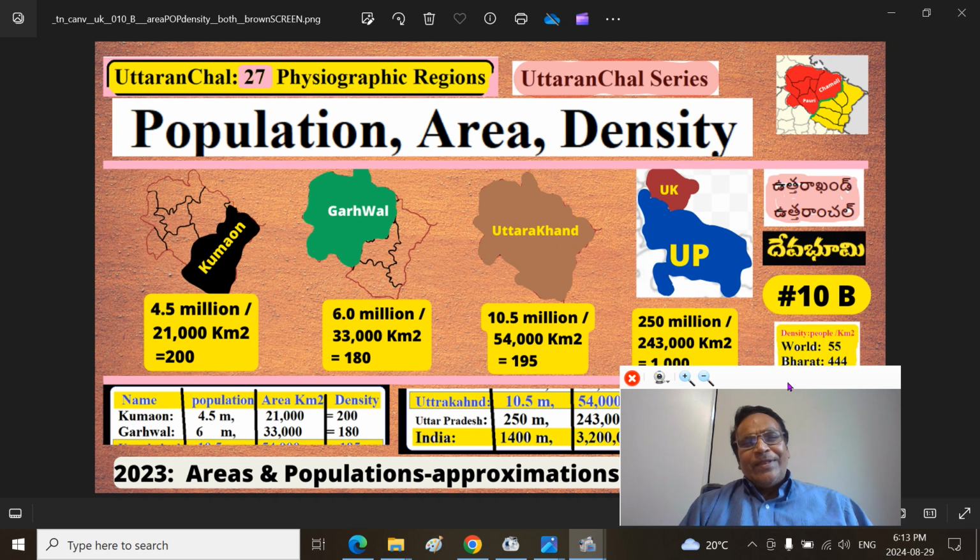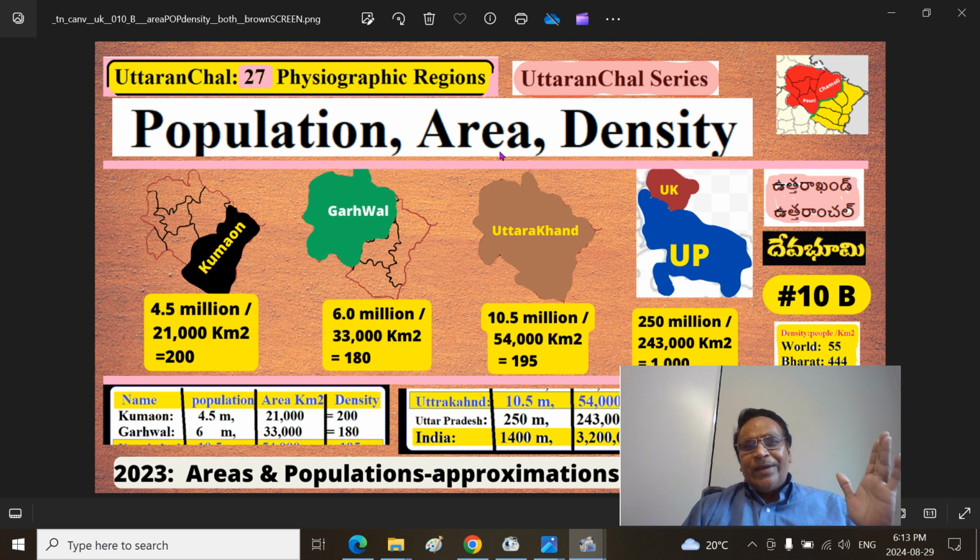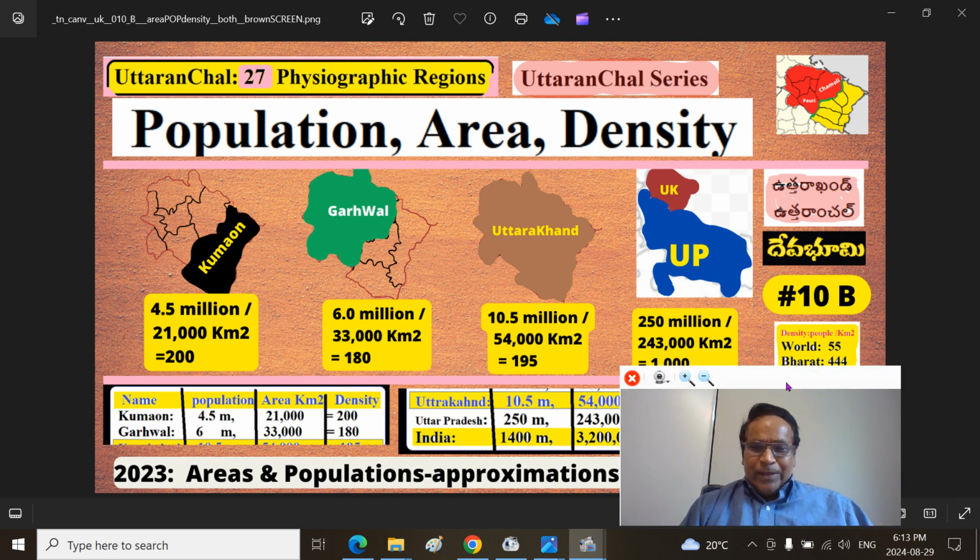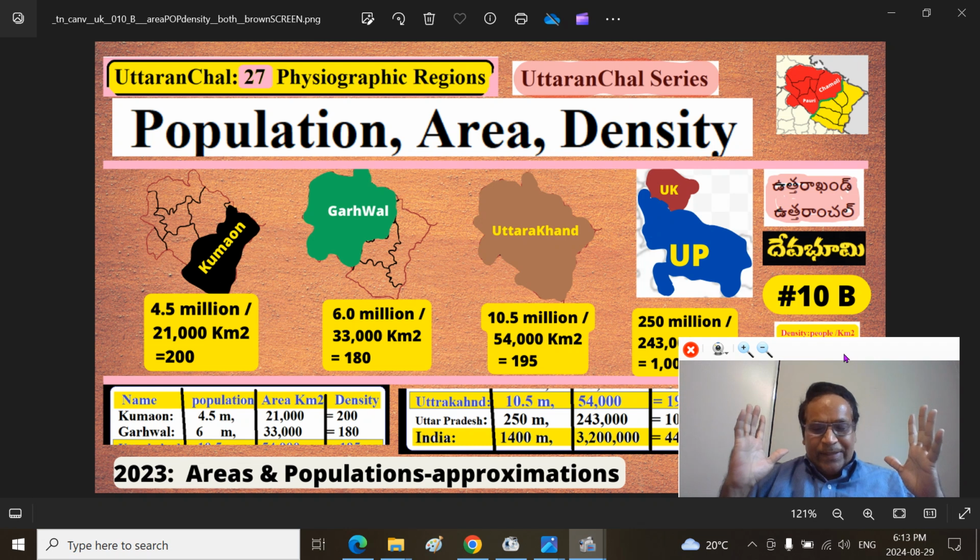With that, we are talking about part 10b, Uttaranchal series: population, area, and density. This is very important when we discuss any province, state, habitat, human civilization, politics or economy.